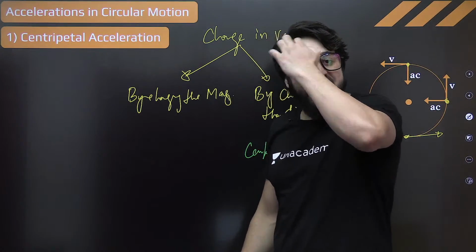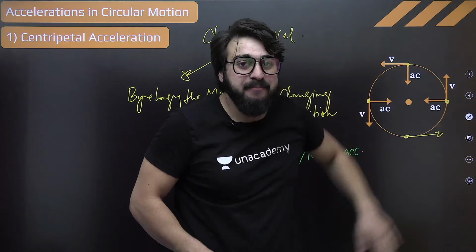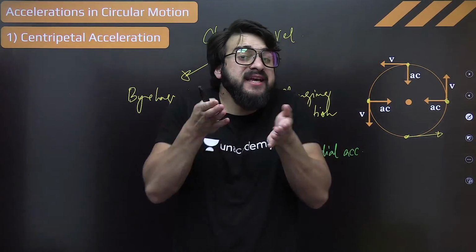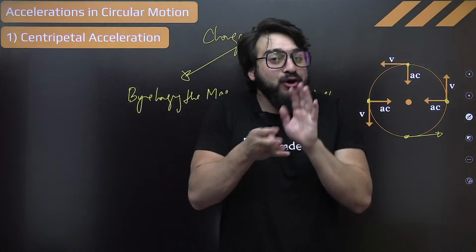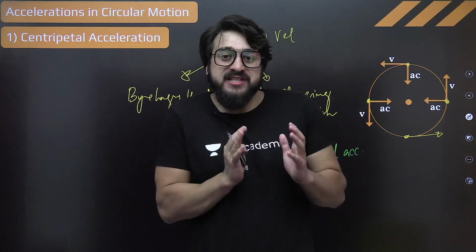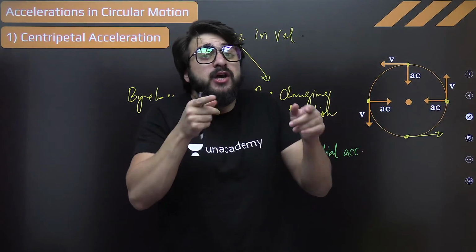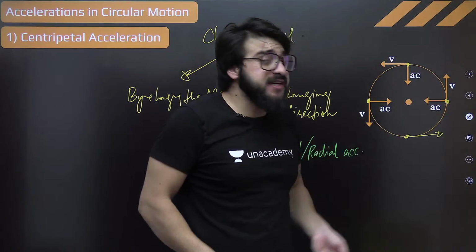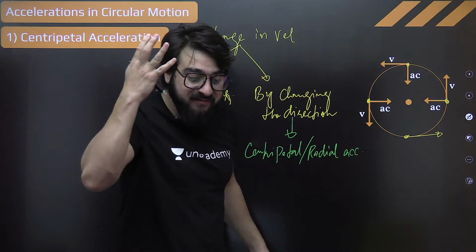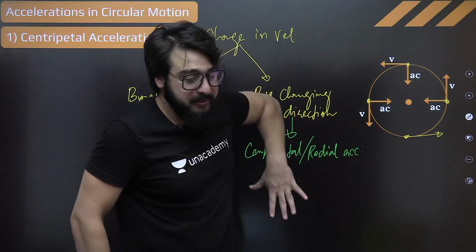That acceleration which comes when the direction of the velocity changes. See, we say, sir, acceleration is nothing but change in velocity. I am saying that in case of circular motion, velocity can change in two ways: either by changing the magnitude, how much that is, or by changing the direction. So by changing the direction of the velocity, what type of acceleration will come? Centripetal acceleration will come. The name of that acceleration is centripetal acceleration.